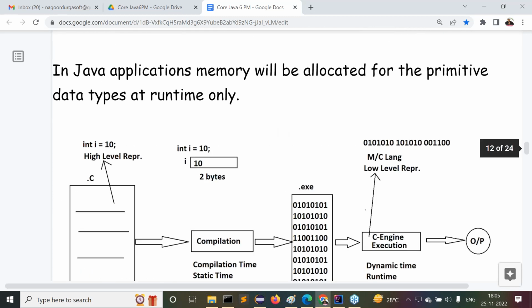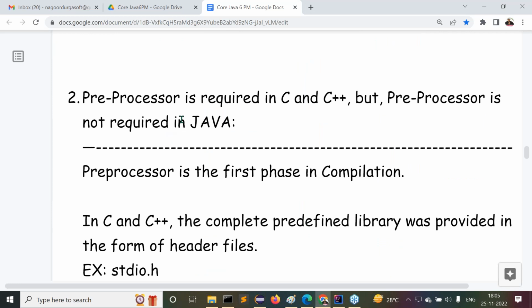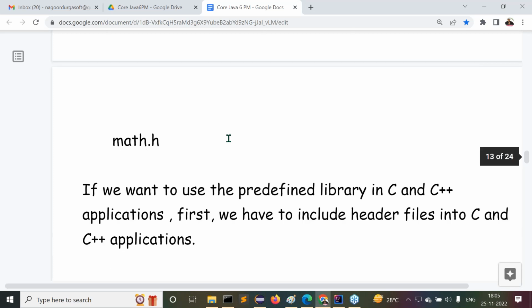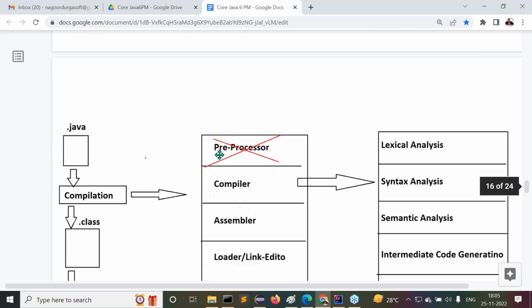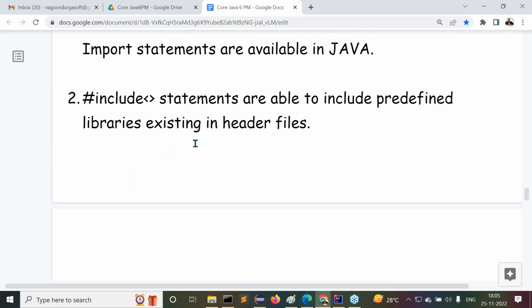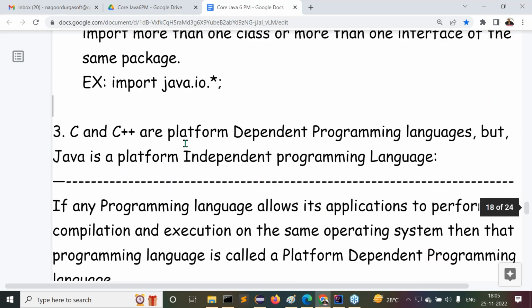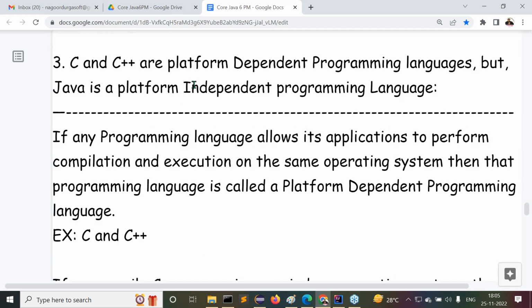What is the second difference? A preprocessor is required in C and C++, but a preprocessor is not required in Java. What is the third difference we started in the last session? C and C++ are platform dependent programming languages, but Java is a platform independent programming language. This is the main topic that we understood in the last class. Right, so now try to understand it.